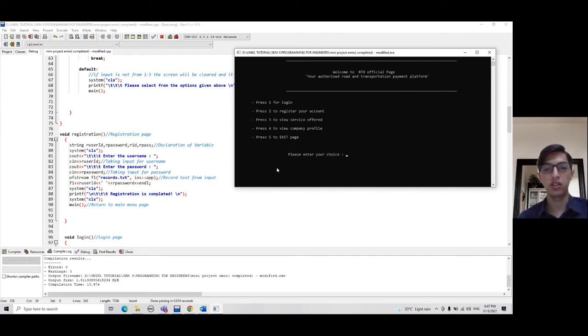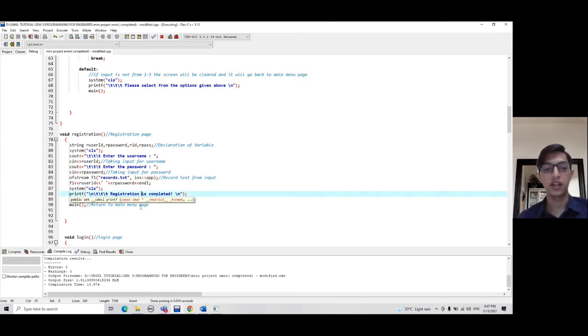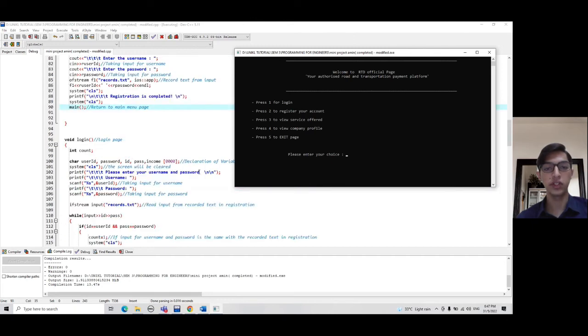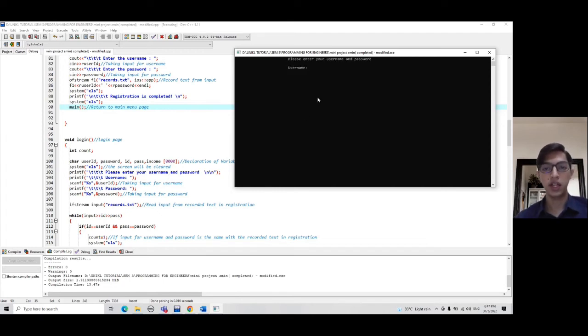If you look carefully just now, it says registration is completed and I am returned to the main menu page. So we go to the first case, which is login. So I say login, choice number 1. So there will be a display to enter your username. So for login, you need to enter the username and password that you have entered before during the registration. So I use Amin and 1, 2, 3.